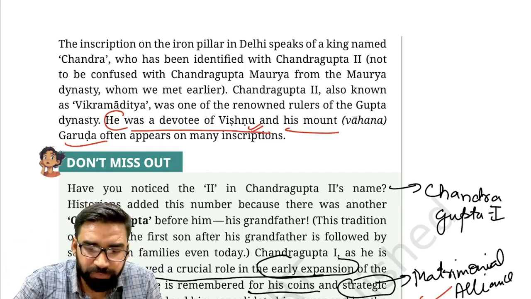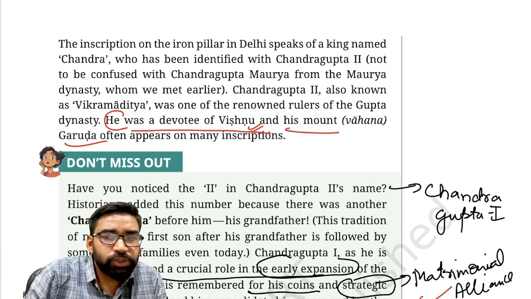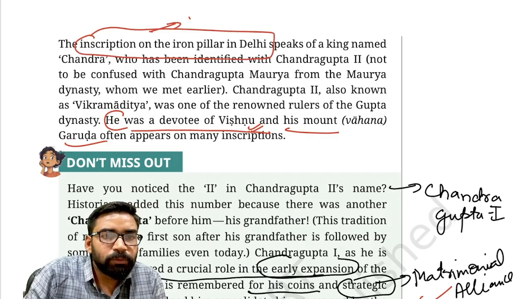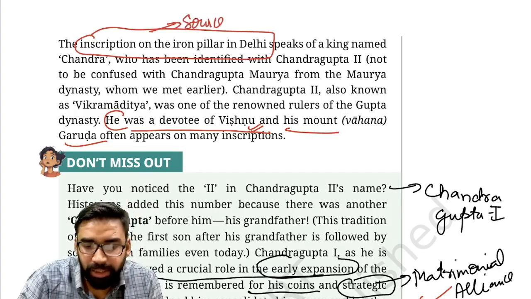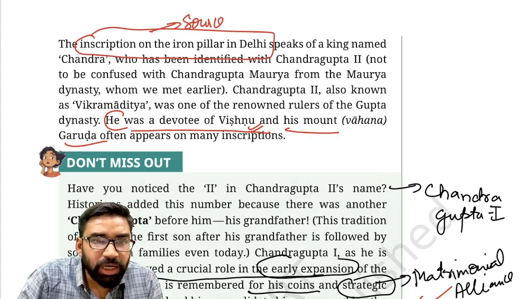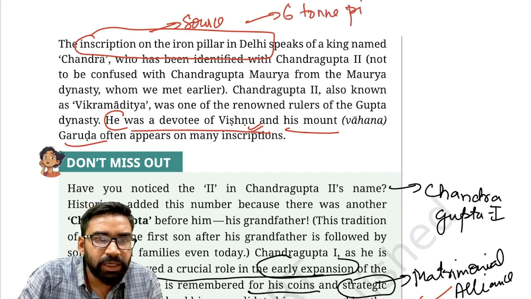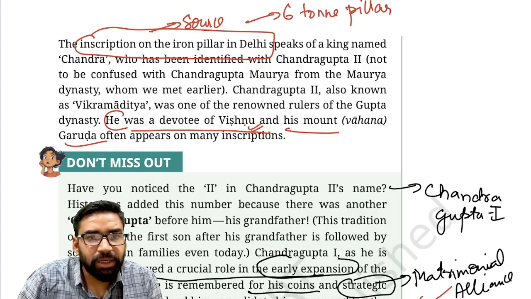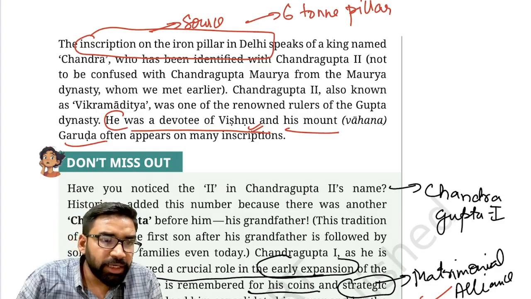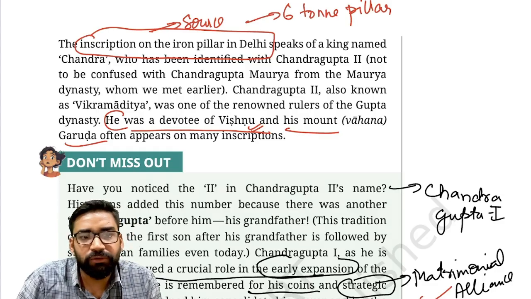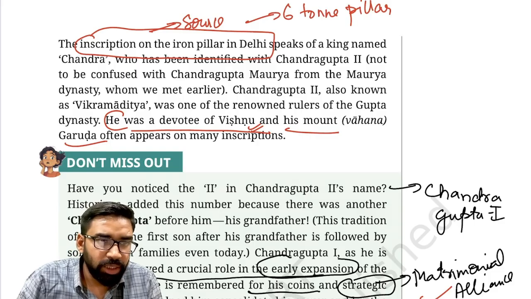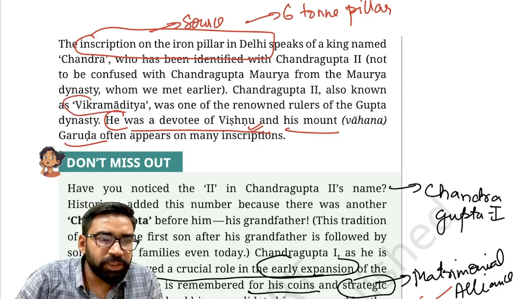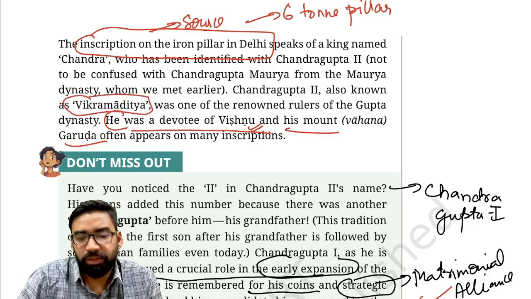Apart from this, the most important source is the iron pillar inscription in Delhi. Yes, the most important source. Now this is a 6-ton pillar, and it was erected during his reign only. It talks about the achievements of Chandragupta II.